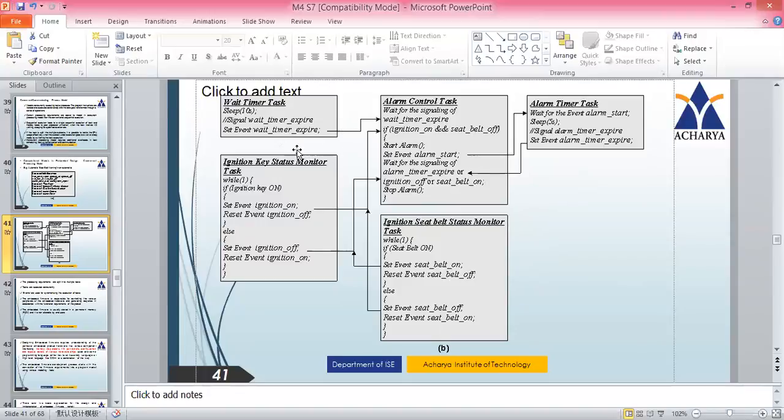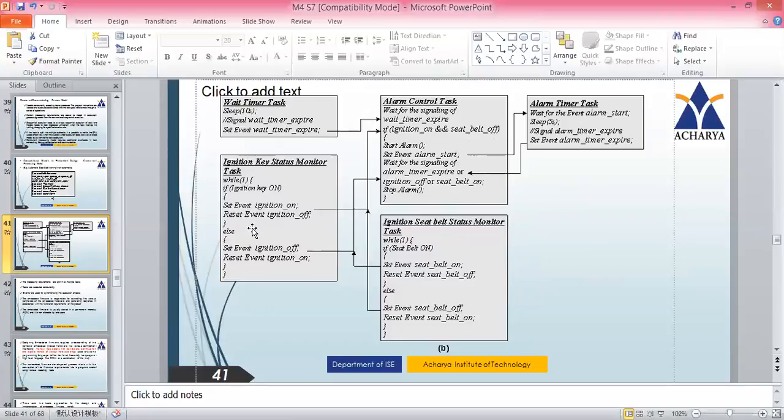So to start with a simple one, we have a wait timer task. If you see the wait timer task, it waits for 10 seconds. So anything you start, you know that the system will wait for 10 seconds. So set event wait timer expires. If it expires, then it will start checking the other condition, alarm controller. So initially the wait timer waits for 10 seconds.